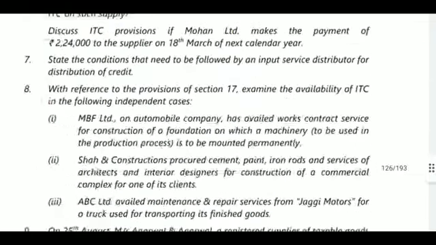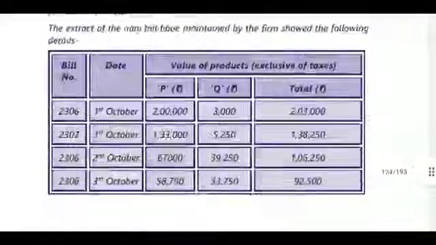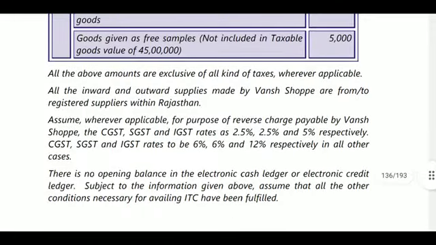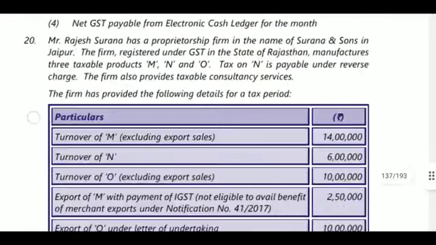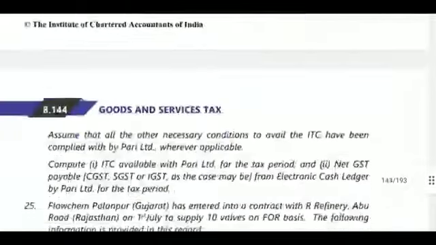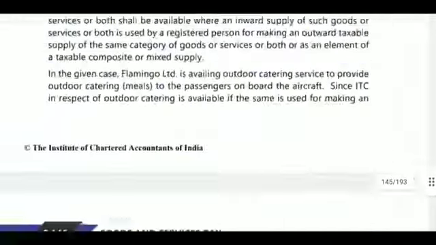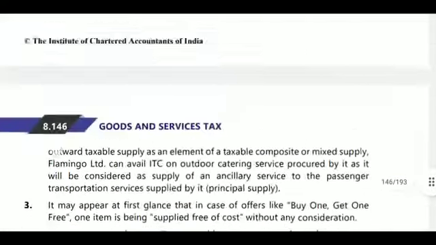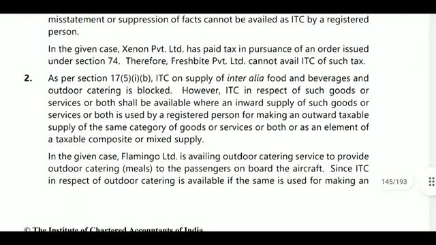In case of outdoor catering services, ITC will not be allowed, but if it is used for the same nature of business, then ITC will be allowable. If outdoor catering service is procured and treated as a composite or mixed supply in relation to our services, then in that case it will be allowable. In any other cases, it will not be available.